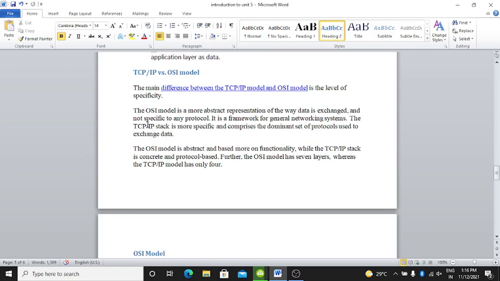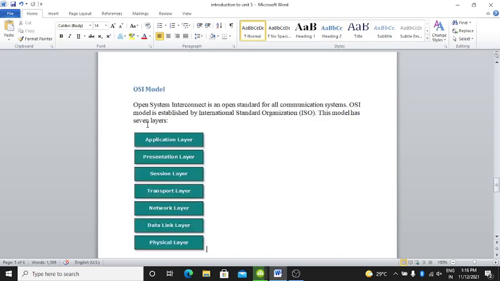The TCP/IP stack is more specific and comprises the specific set of protocols used to exchange the data. The OSI model is abstract and based more on functionality, while the TCP/IP stack is concrete and protocol-based. Further, the OSI model has 7 layers, whereas the TCP/IP model has 4 layers.